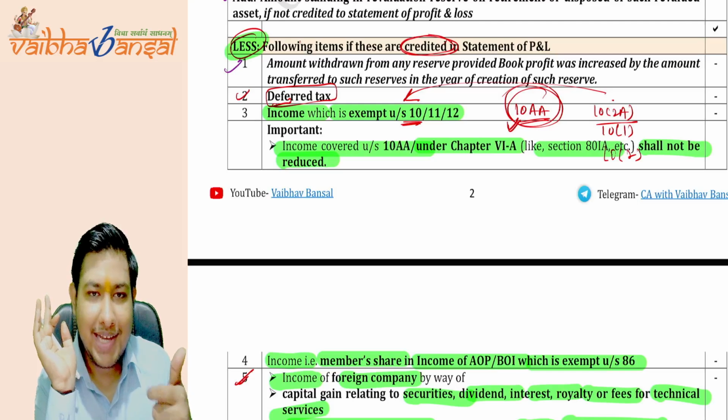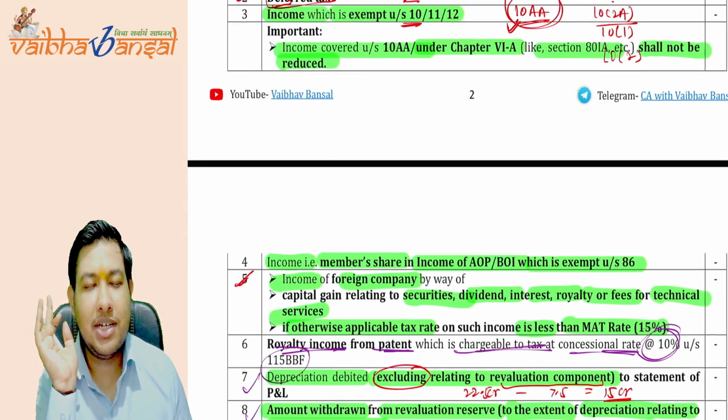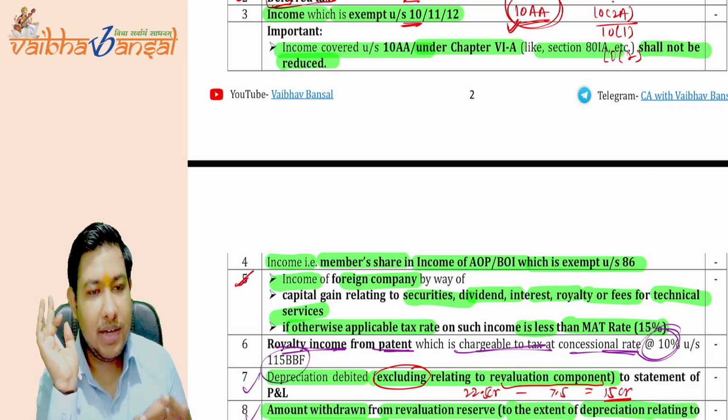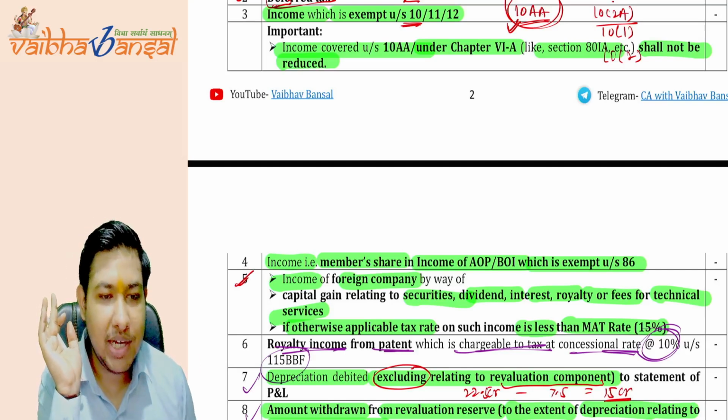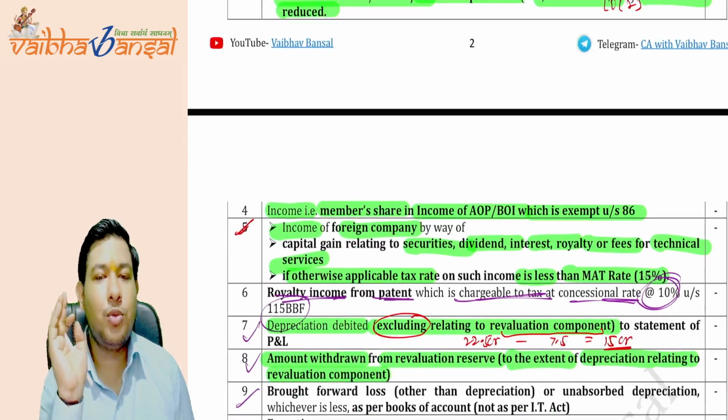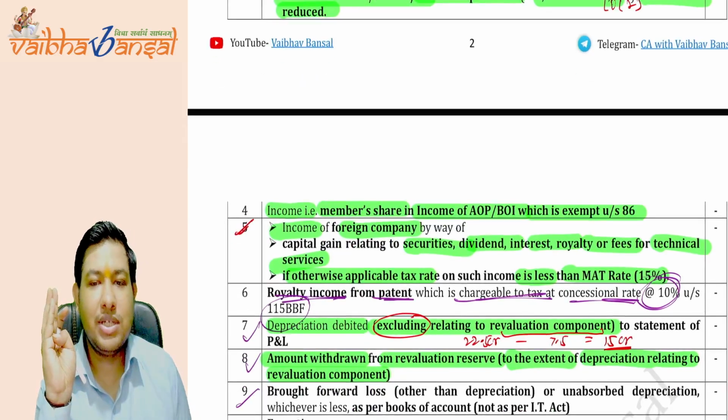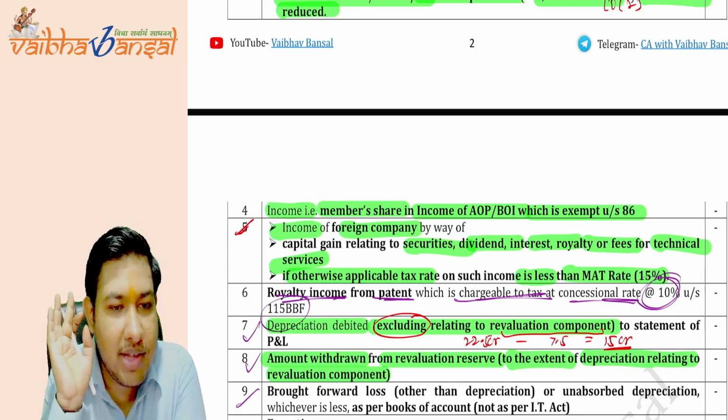First is a deferred tax. Second is the income which is exempt under section 10, 11, 12. Then the income will not include the section number 10AA income. Then the fourth point is income of member share in AOP/BOI which is exempt under section 86.